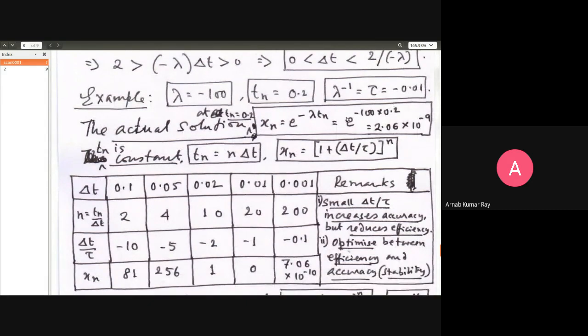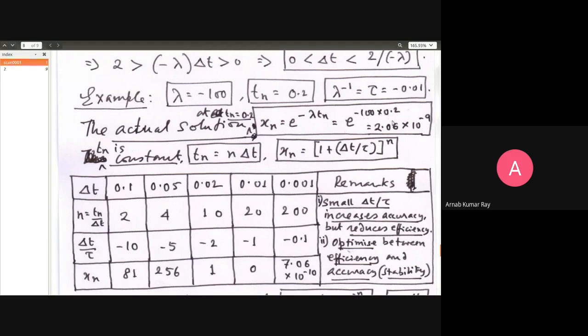Now, the actual solution coming from the integral result is e raised to lambda t. I'm sorry, I made a mistake over here. There should be no minus over here. It is e raised to lambda t. Right, that is the integral solution. So when t is equal to 0.2, e raised to lambda t will be e raised to -100 into 0.2, and that should be e raised to -20.